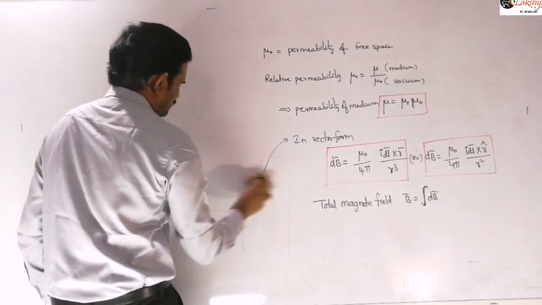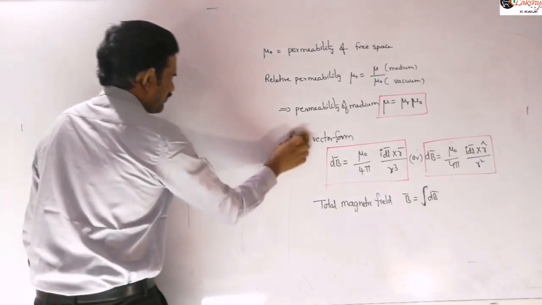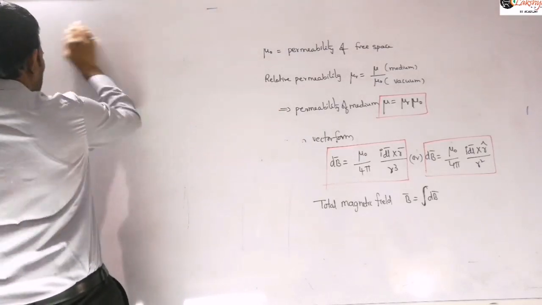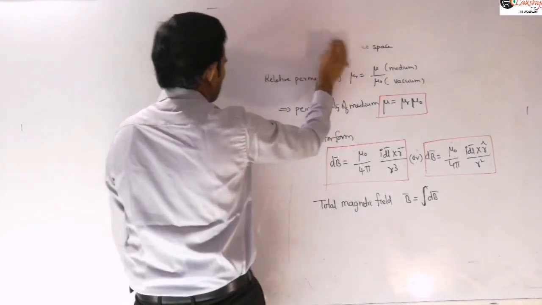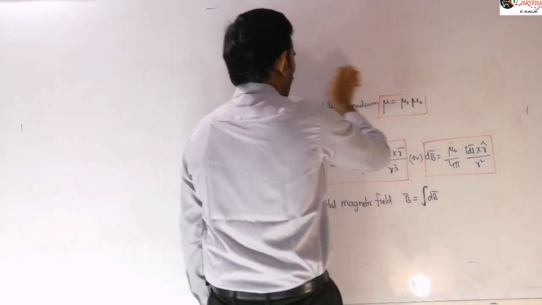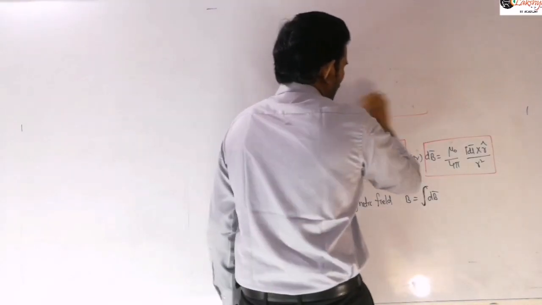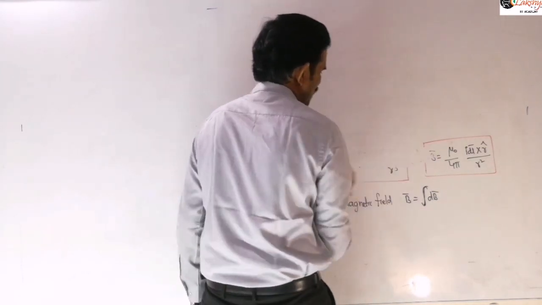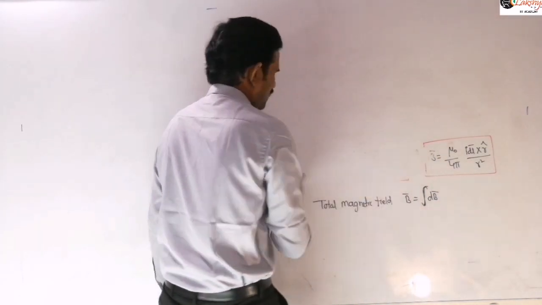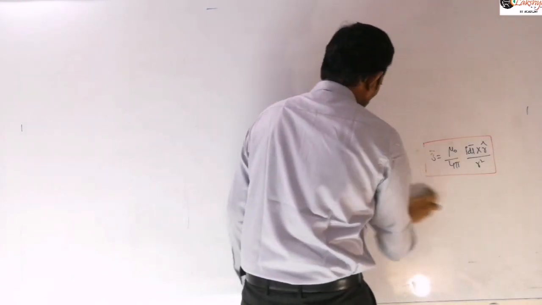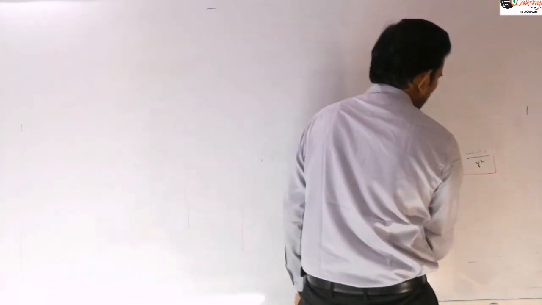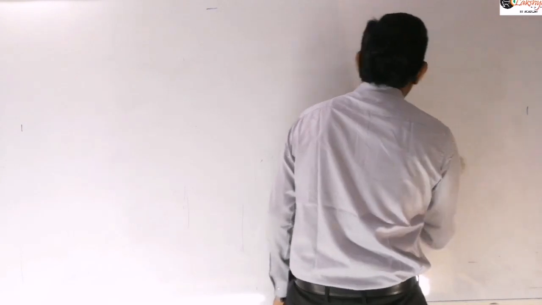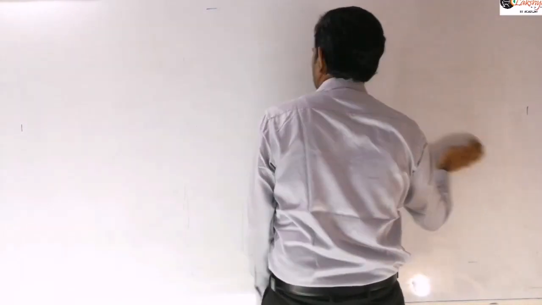As I said in the beginning, in topics like moving charges and next EMI, the directions play an important role, and most students get confused regarding the directions only. If you understand finding the directions clearly, you can solve all the problems very easily.